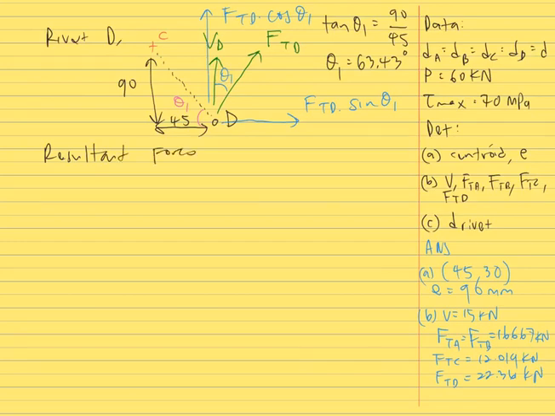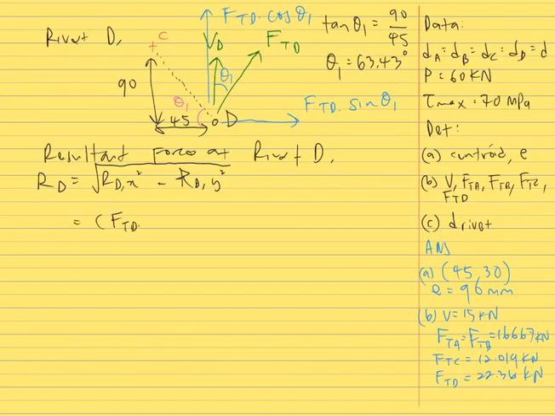So the resultant force at rivet D, RD, is the square root of the total forces on the x-axis squared plus the total forces on the y-axis squared. The force on the x-axis is only one, FTD sine theta 1, squared. On the y-axis we have two: VD acting upwards, plus FTD cos theta 1, squared.